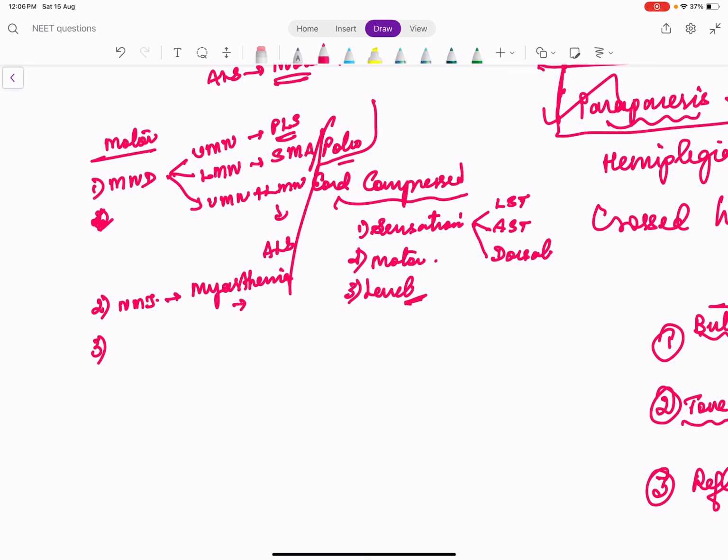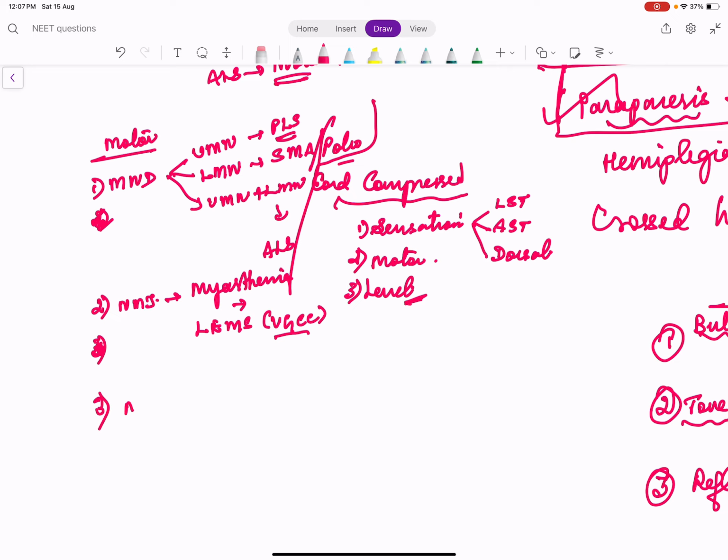It is an autoimmune disease associated with thymoma. The close DD for myasthenia gravis is LEMS, Lambert-Eaton myasthenic syndrome, where in tumors such as small cell cancer of the lung, there is paraneoplastic secretion of antibodies. Those antibodies damage the voltage-gated calcium channels in the presynaptic membrane. Myasthenia is a post-synaptic problem. Lambert-Eaton myasthenic syndrome is a presynaptic problem.